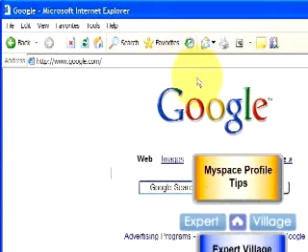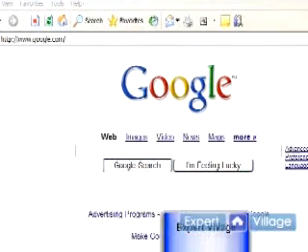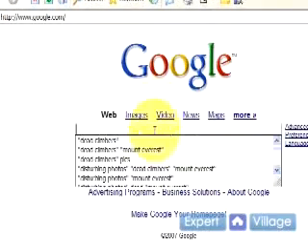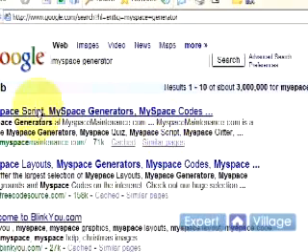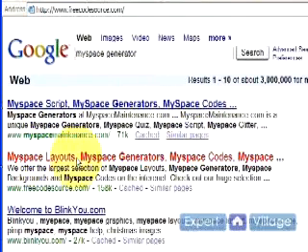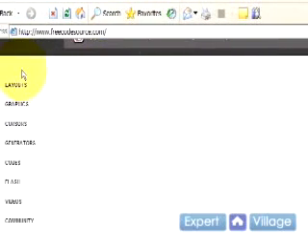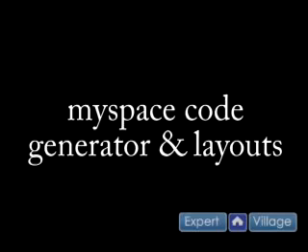And I'm going to go to google.com and search for MySpace generator. MySpace layouts. Here's one called freecodesource.com. Click on generators.